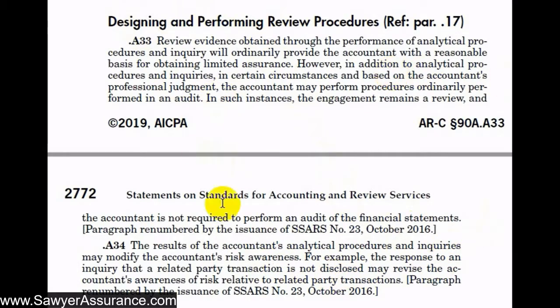So in summary, at this point in the engagement, we have gained an understanding of the client and its industry and then designed procedures, analytics, and inquiries to obtain limited assurance that the financial statements are free from material misstatements. And in subsequent videos after this, we'll discuss actually performing these analytical procedures and inquiries.